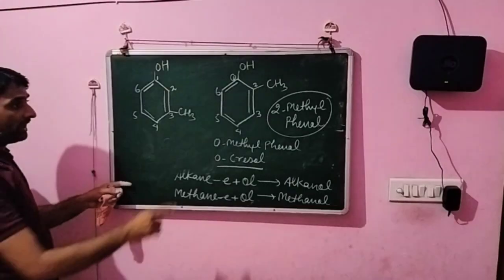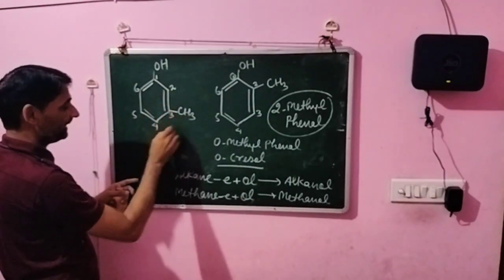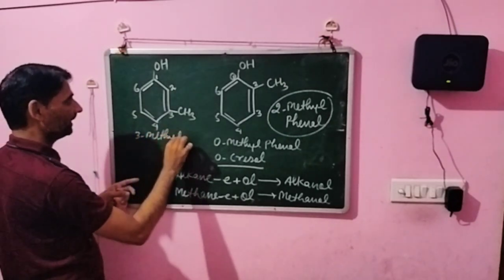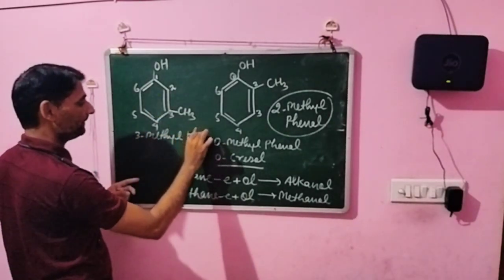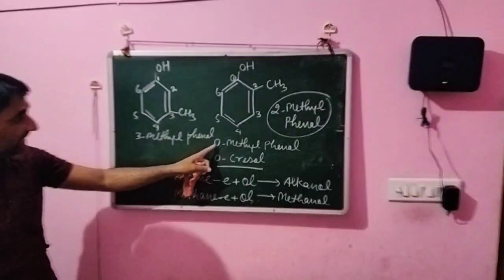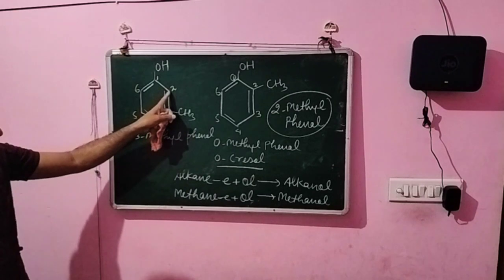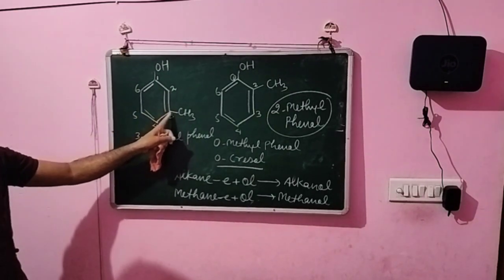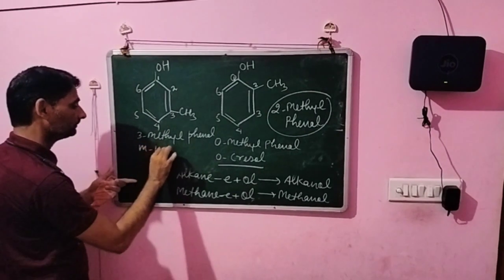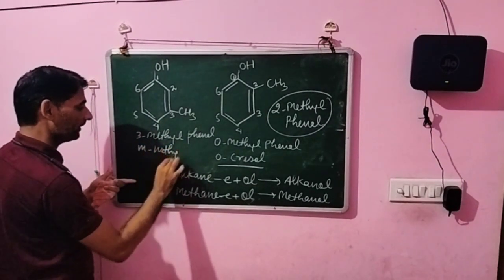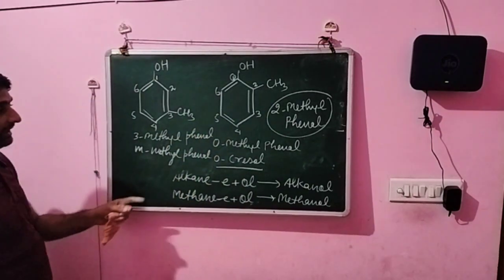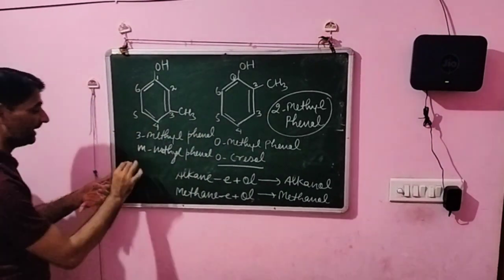So at first we write, this is the 3 position, so we write the 3-methyl phenol. This is the first name, that is 3-methyl phenol. And on the basis of this, you know that this is the ortho condition and this is meta condition. So we write this. This is meta methyl phenol. And if we write this, this is which condition? Meta. So this is metacresol.